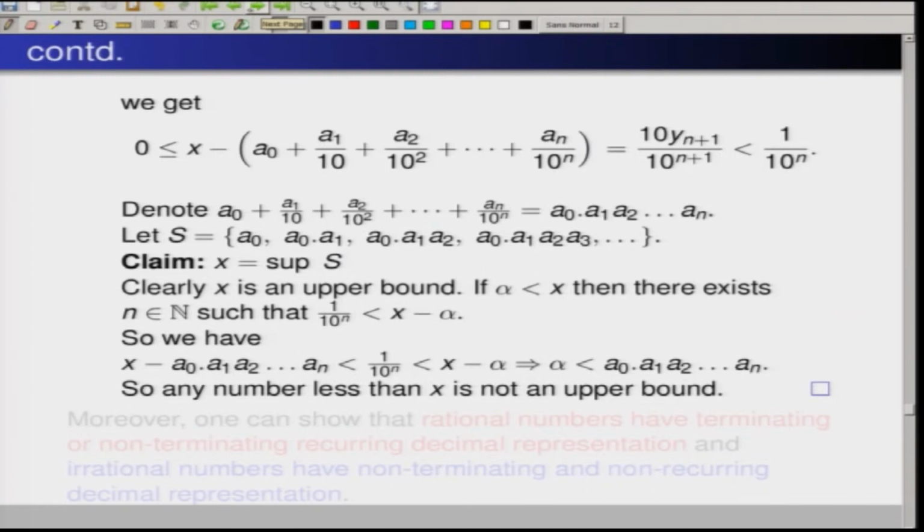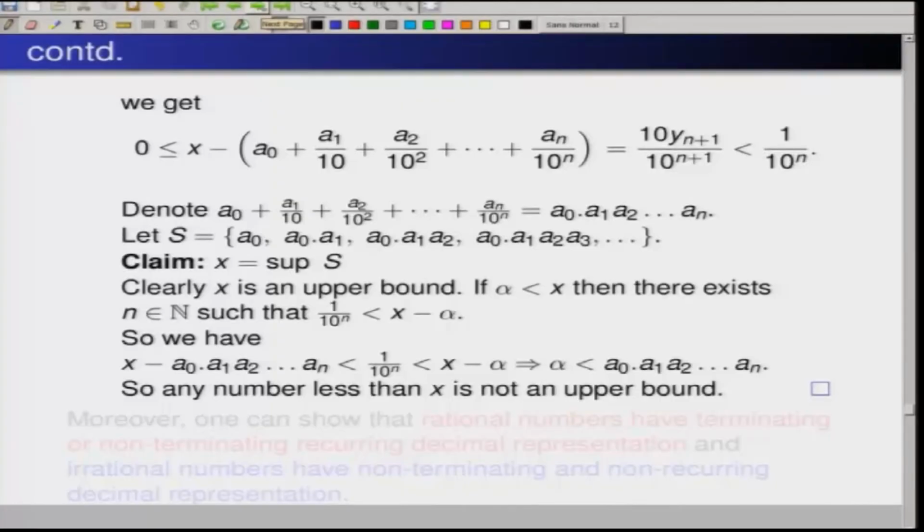So at least you are convinced now: if you start with the definition of the real numbers with the least upper bound property axiom, then every real number has a decimal representation. So this we can actually derive from that definition of the real numbers.